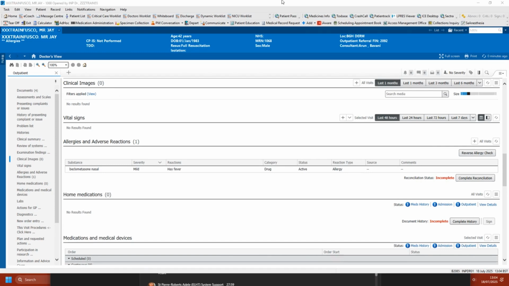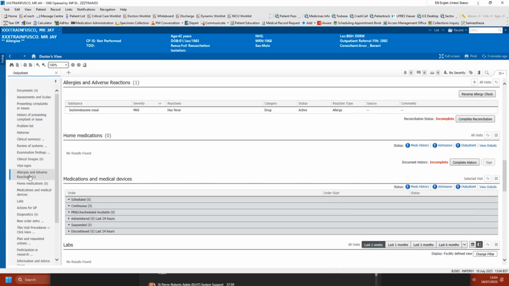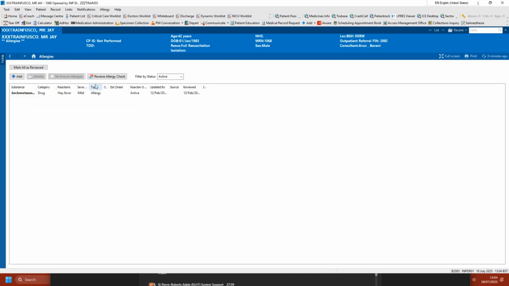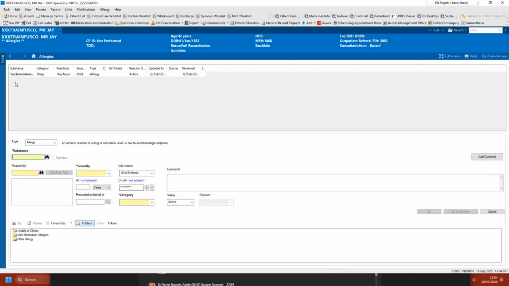Further down the Components menu, you will find Allergies and Adverse Reaction. Again, this gives you the chance to see any allergies recorded on the patient's record. To add further allergies, click the Allergies and Adverse Reactions hyperlink header. Here you will see the No Known Allergies box, which can be used to record no allergies. To record further allergies, click the Add button.